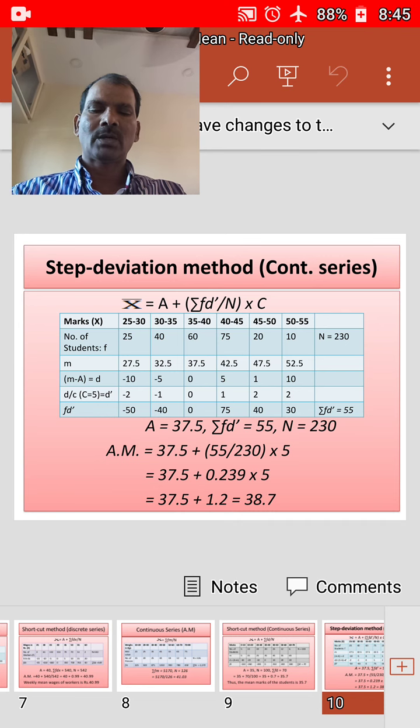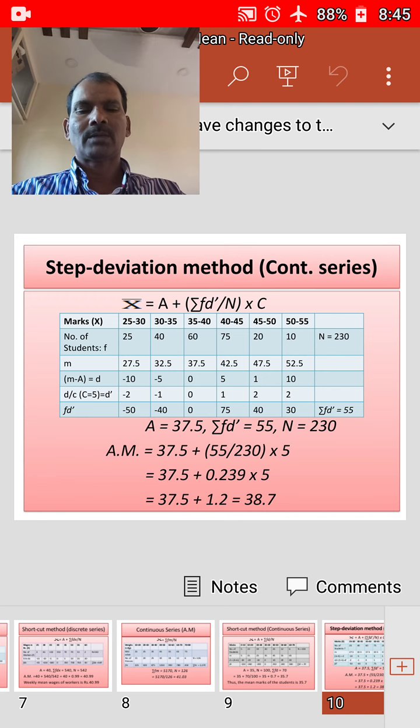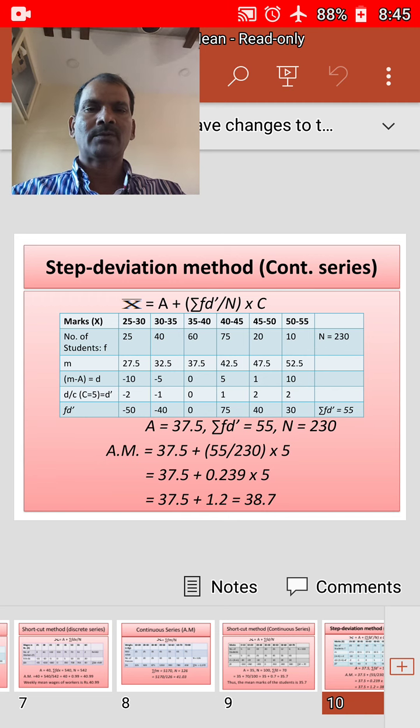Between 35 and 40, 60. Between 40 and 45, 75. Between 45 and 50, 20, and between 50 and 55, 10.